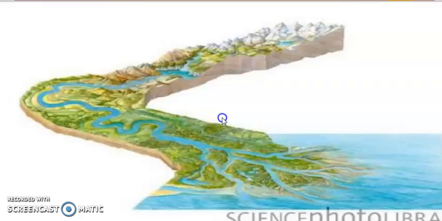So this is about the three stages of the river. You can see in this picture also the river taking many turns and twists. This is called a meander, and after that when the river makes this kind of shape, a part of the river is separated from the actual one, and that is called an ox-bow lake. Okay.